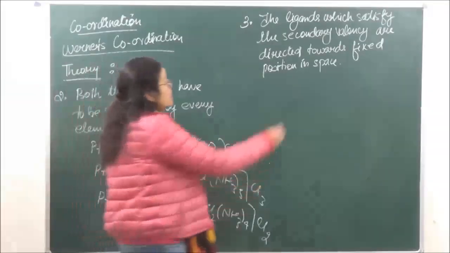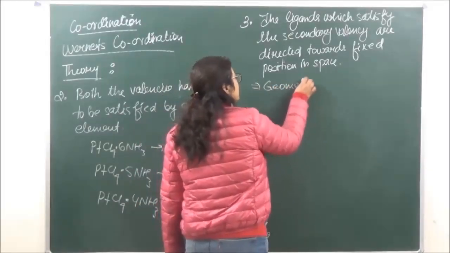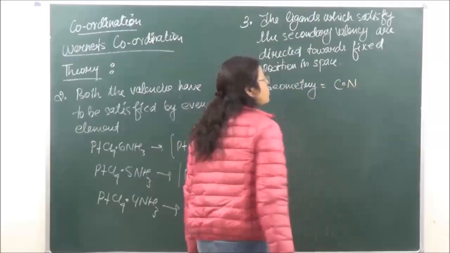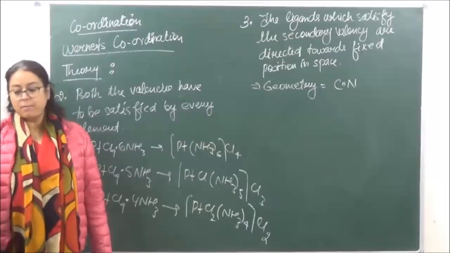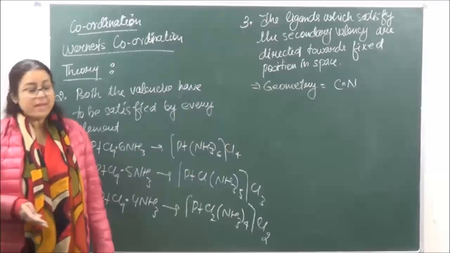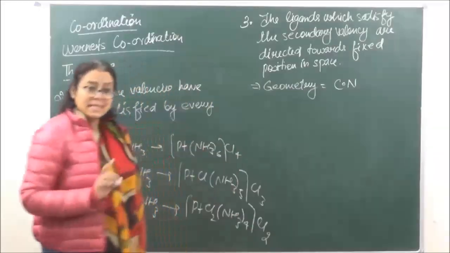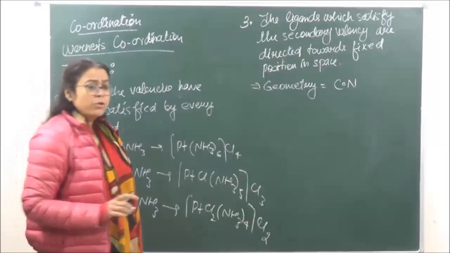So therefore it is seen that the geometry of any complex will depend upon the coordination number and not the oxidation number. Okay, for example, for octahedral there should be 6 ligands present, and if there are 6 ligands present, the coordination number is going to be 6.